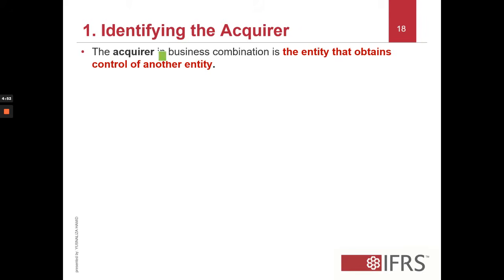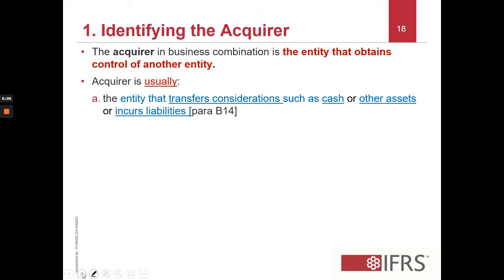According to MFRS 3, the acquirer is more likely to be the entity that obtains control of another entity. An acquirer is usually, as prescribed in paragraph B14, the entity that transfers the consideration, such as the entity that transfers cash.